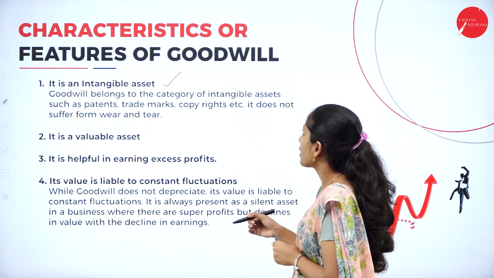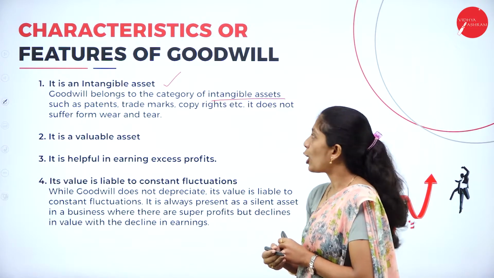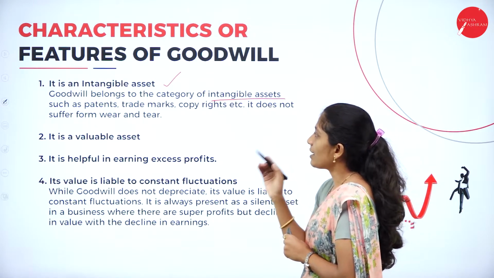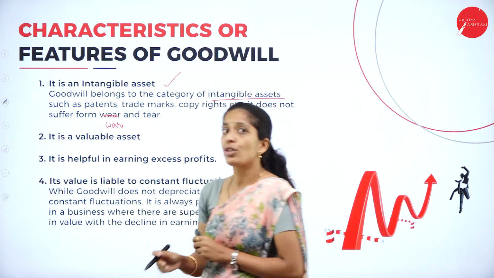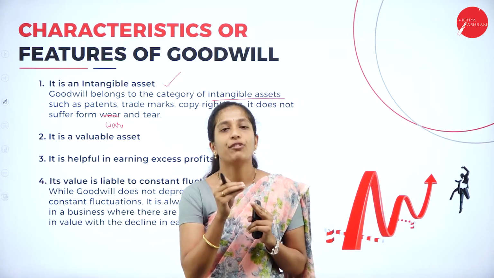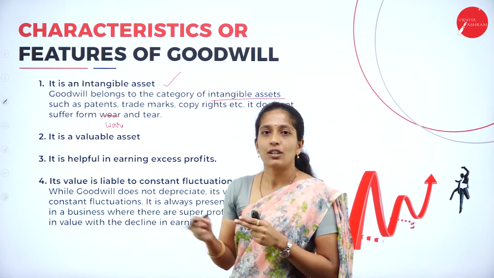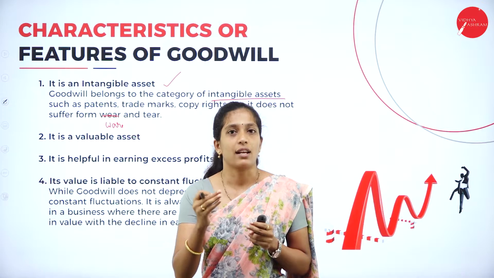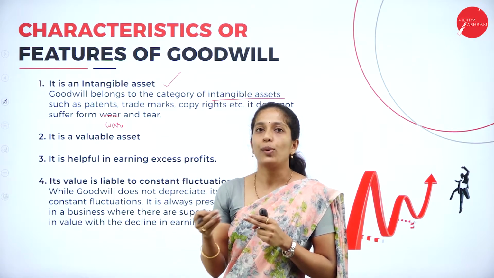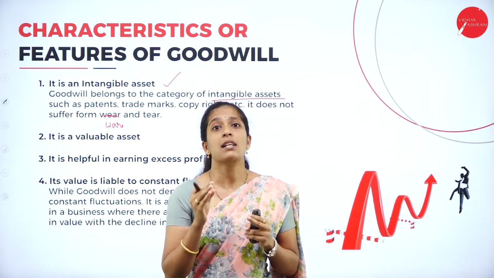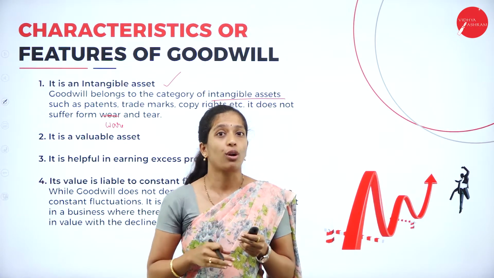Goodwill belongs to the category of intangible assets such as patents, trademarks, copyrights, etc. It doesn't suffer from wear and tear. With an asset like furniture, there will be depreciation, right? Its value goes on decreasing. Whereas in goodwill, there is no such kind of wear and tear. In furniture, if we use it, its value goes on decreasing, whereas in goodwill it cannot happen because it is an intangible asset. So there is no such thing as wear and tear or depreciation of goodwill.